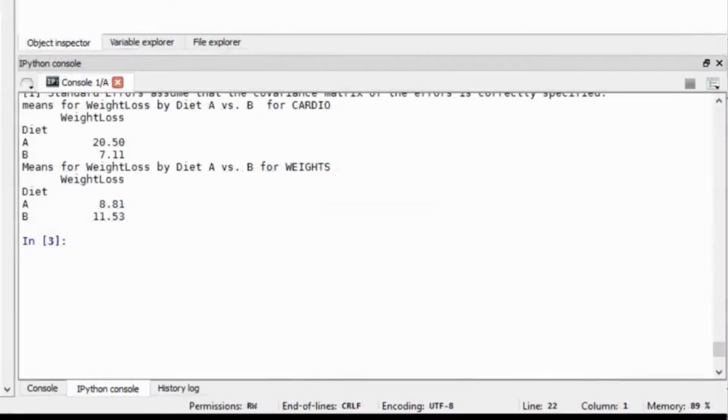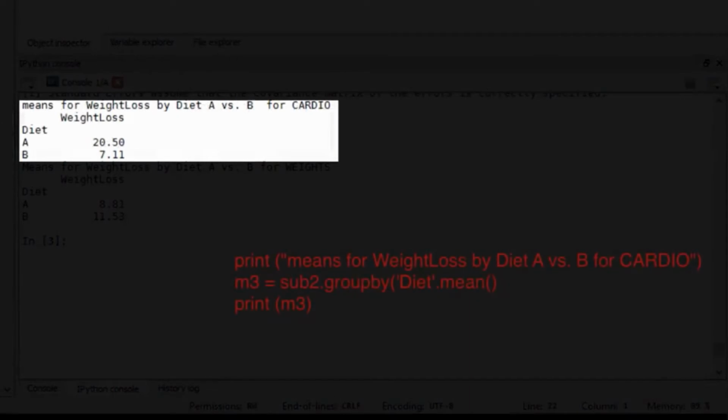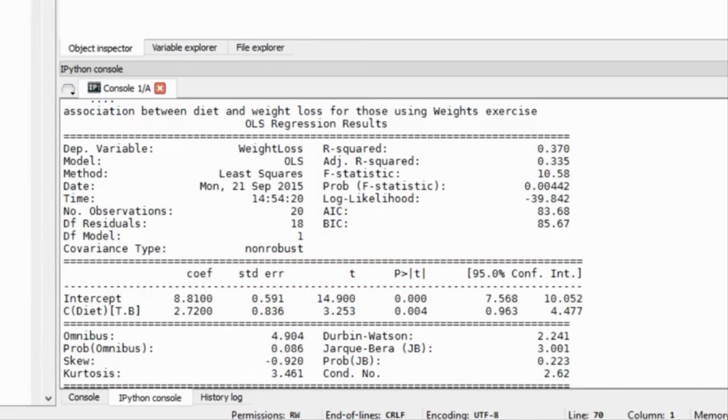When examining the means table, we see that for those involved in the cardio exercise program, Diet A is associated with greater weight loss, 20.5 pounds on average, than Diet B, 7.1 pounds on average. The association between diet and weight loss for those involved in the weight training exercise program is also significant.